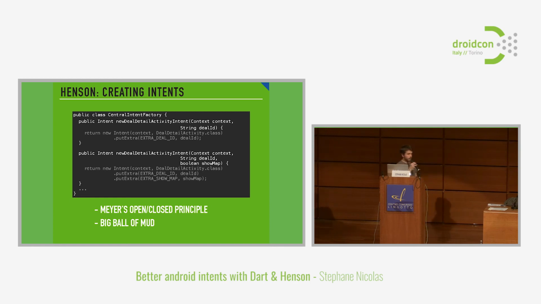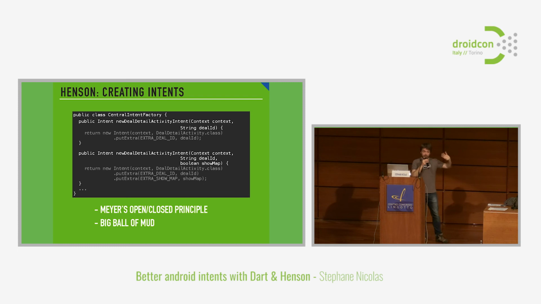But as I said, there are also a few shortcomings. So basically, from a design point of view, the first big mistake in this one is that we are infringing Meyer's open-closed principle. If you don't know about that, the open-closed principle says that a class should be closed but open for extensions. So you should allow some extension points, usually interfaces, like a listener for a button, for instance. This can be a way to open a class, but it should be closed so that the problem the class is trying to solve doesn't grow exponentially, or doesn't grow over time.